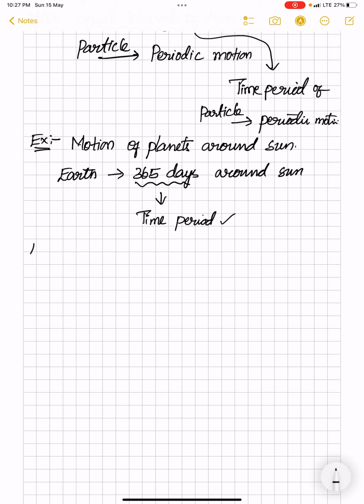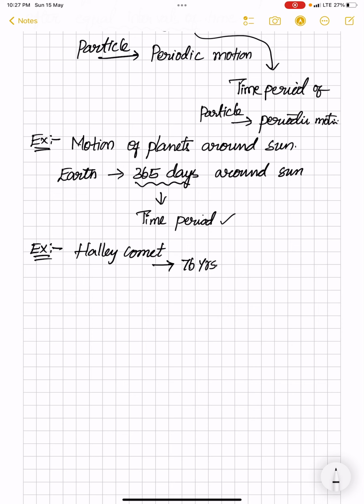One more general example is Halley's comet, which passes by earth every 76 years. You can ask your parents who were born around the 1960s, like 1965; they might have experienced Halley's comet sometime between the 70s and 90s, I don't remember exactly.